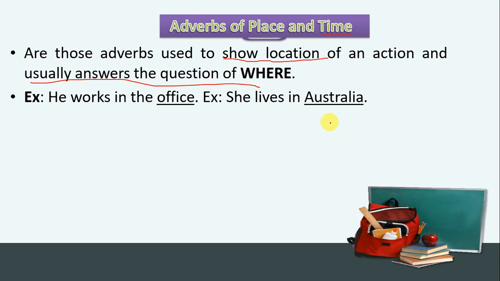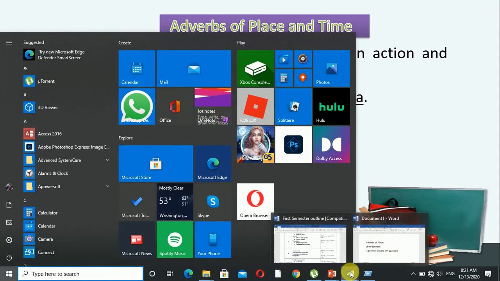If I ask you the question, where does she live? You will answer me, she lives in Australia. So Australia answers the where WH question word, or it shows location as well. A word which answers the where WH question word and shows location, we call that adverb of place. I hope you understood.